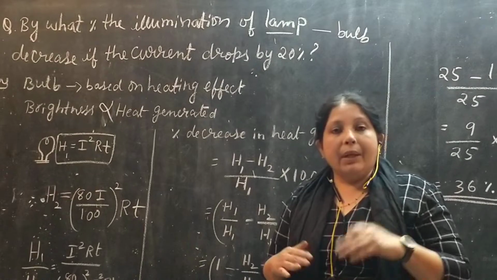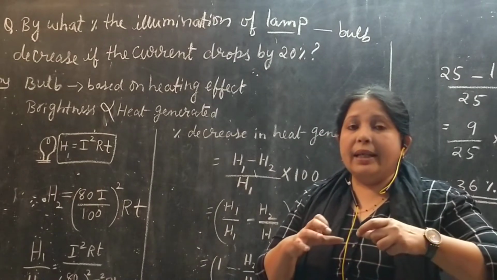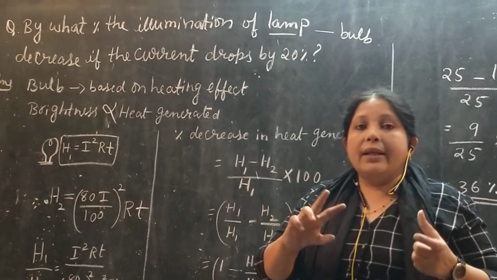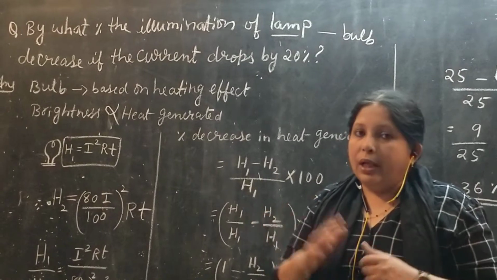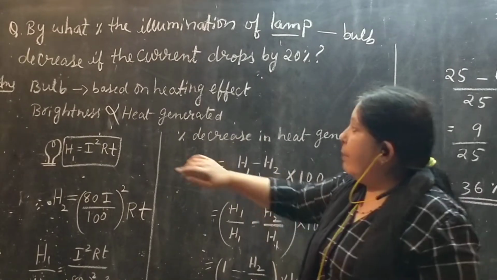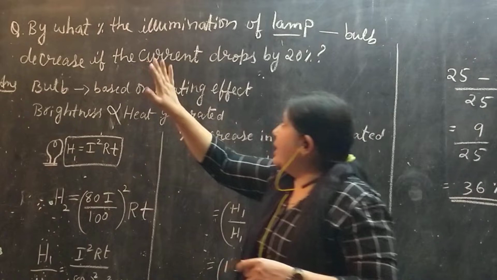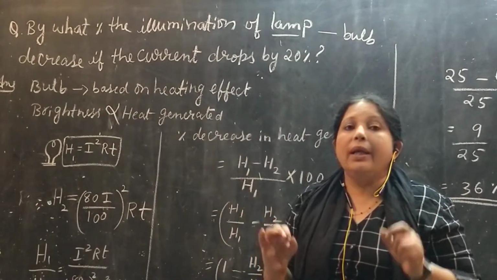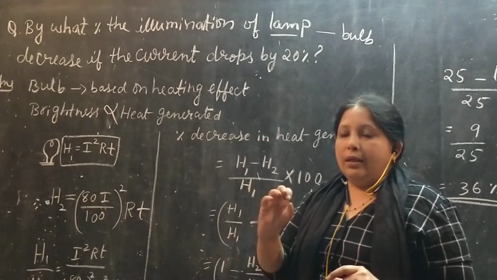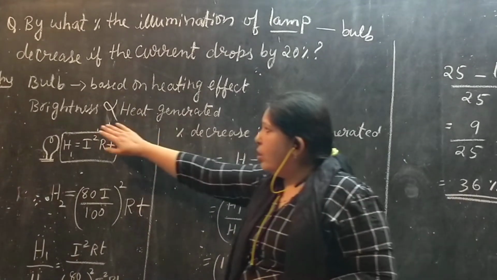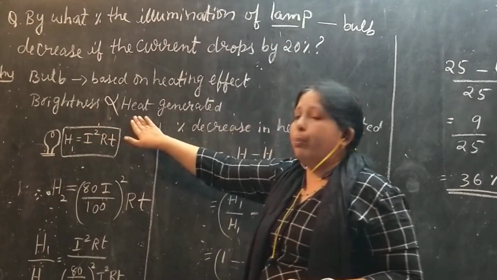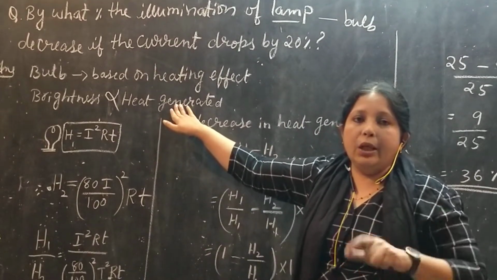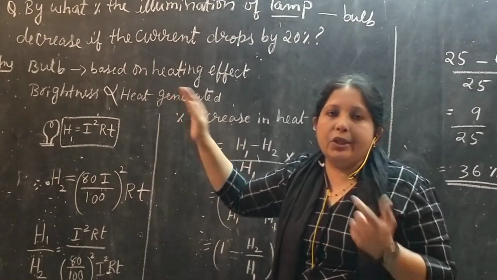In the previous videos I have told you that it gets heated so much that the heat energy will convert into light energy. So the bulb is totally based on the heating effect. The brightness of the bulb depends upon the heating effect of energy. So brightness is directly proportional to heat generation.